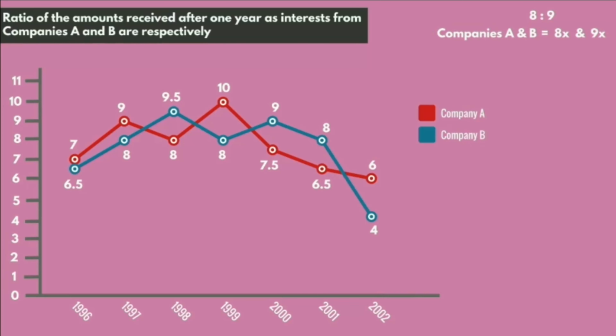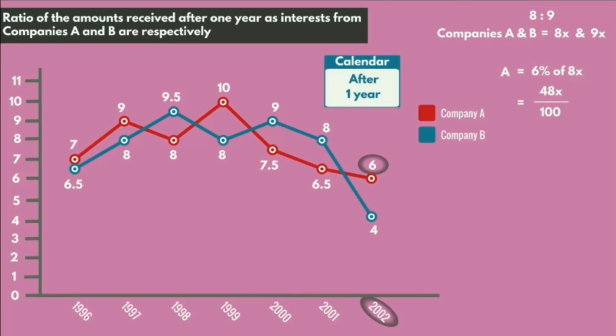So here from the above data, we came to know that in the year 2002, the annual rate of interest offered by company A is 6. So the interest received after 1 year from company A is 6% of 8x. That is 48x by 100. And also we know that the annual rate of interest offered by company B is 4. So the interest received after 1 year from company B is 4% of 9x. That is 36x by 100.